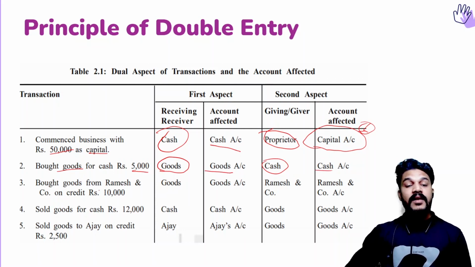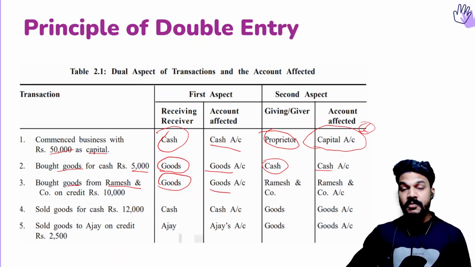And the next one, bought goods from Ramesh and Company on credit. So we are not paying cash, but it is on credit. We will pay them later. Here we are buying goods, so we are getting goods, isn't it? So the goods account. And who is the giver of the goods? That is Ramesh. We are not paying cash, but the goods are given by Ramesh and Company. So Ramesh and Company account is the second aspect, that is the giver aspect.